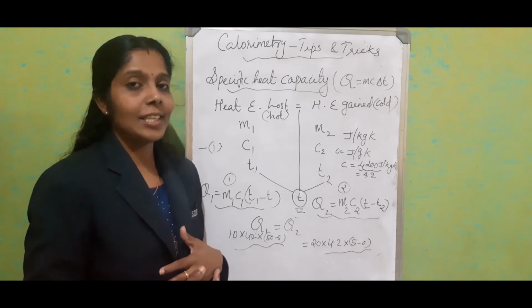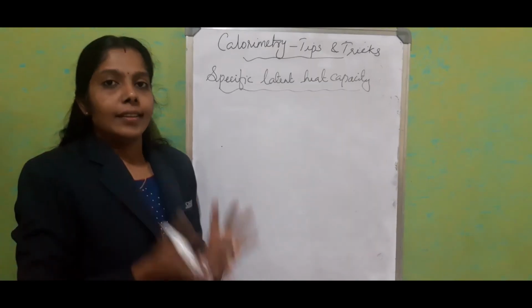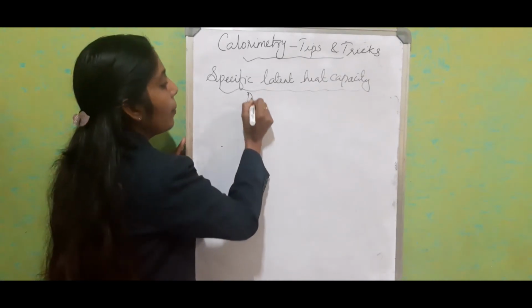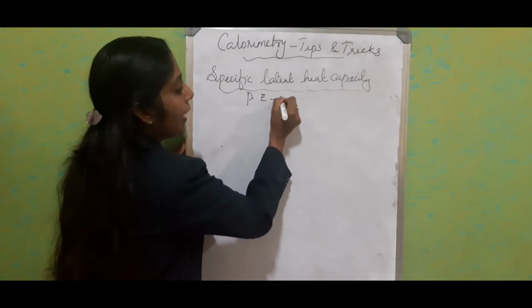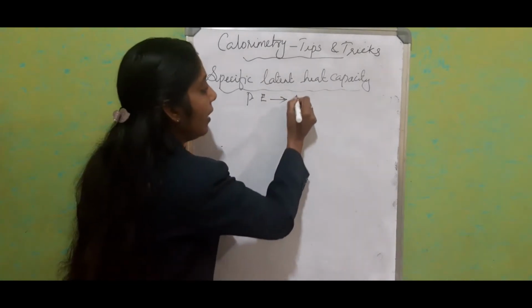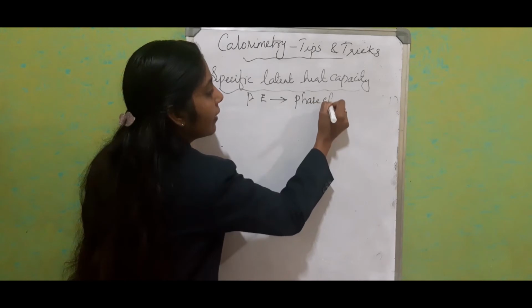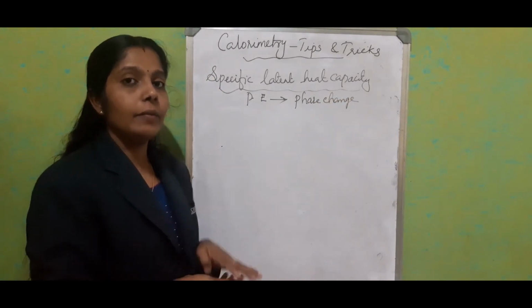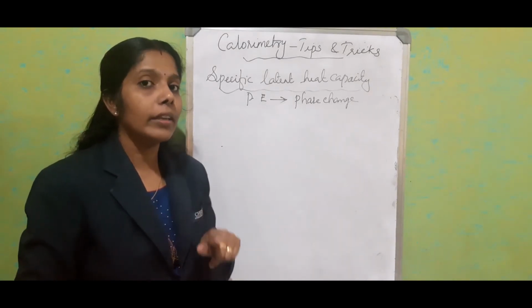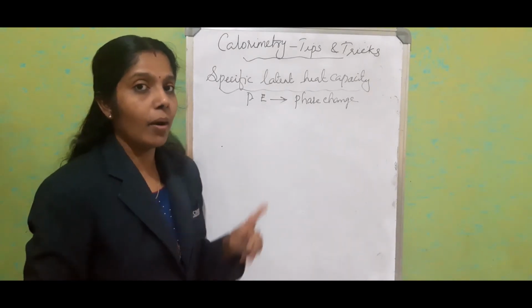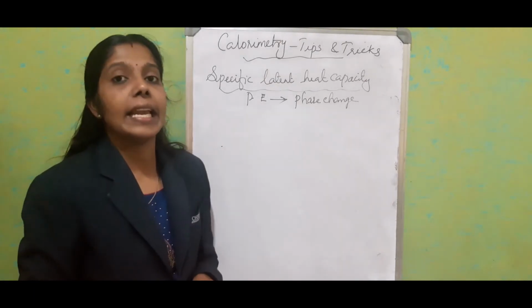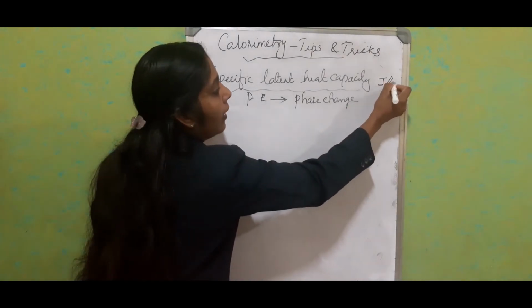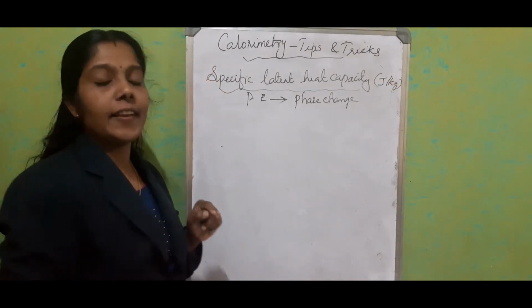Now let's see the specific latent heat capacity. The specific latent heat capacity purely depends upon potential energy, or we can say that it is related with the phase change. That you have to keep in your mind. Phase change. What is phase change? Change from one state to another state without increase in temperature. That factor is very, very important in the case of specific latent heat capacity. Okay. What is the SI unit of this one? It is joule per kilogram. So what is specific latent heat capacity?